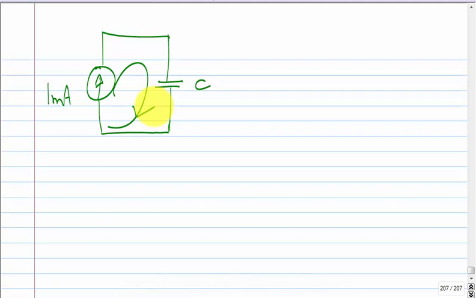So does the capacitor block DC or not? Yes or no? Steady state DC won't affect?